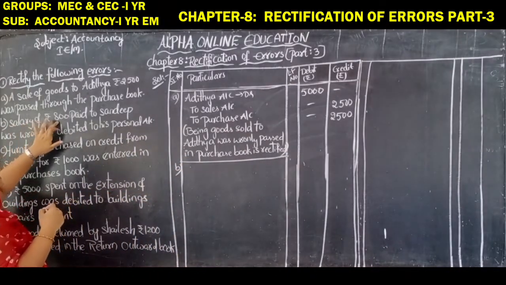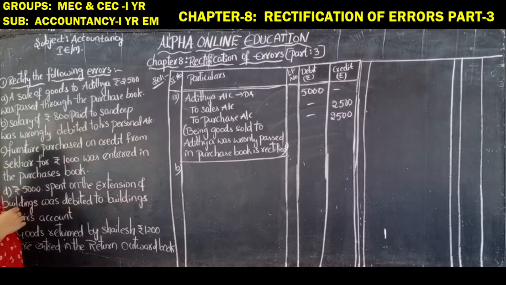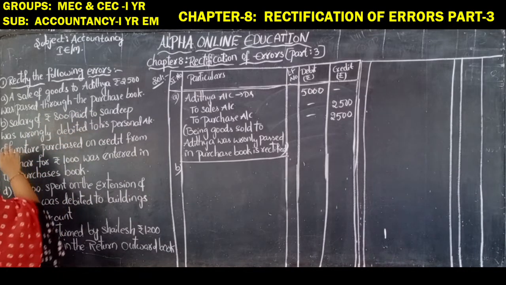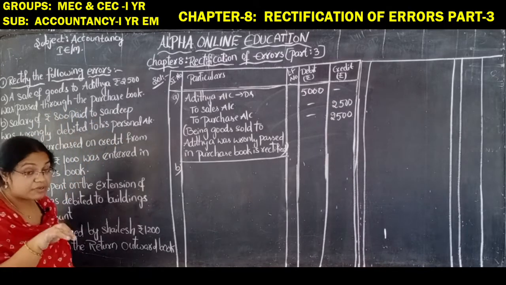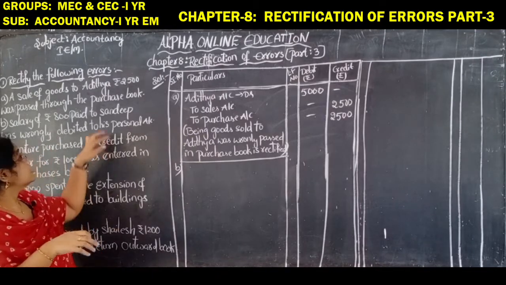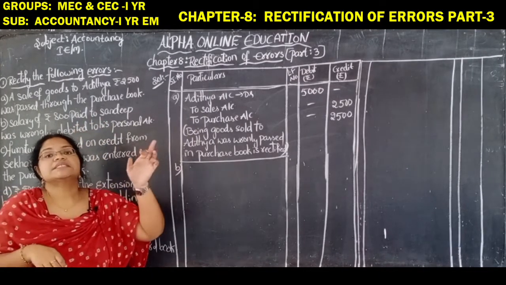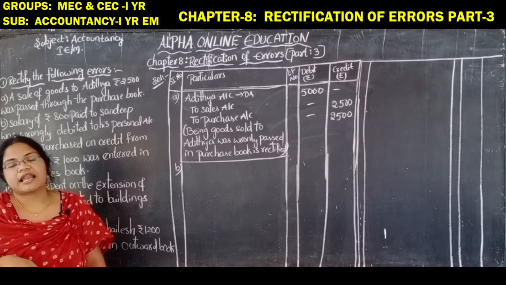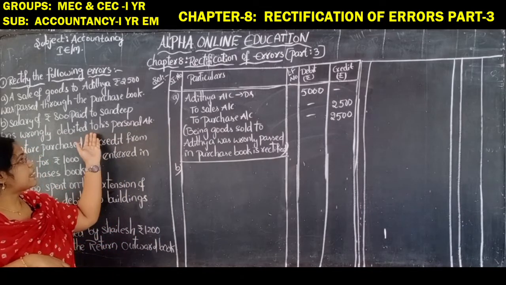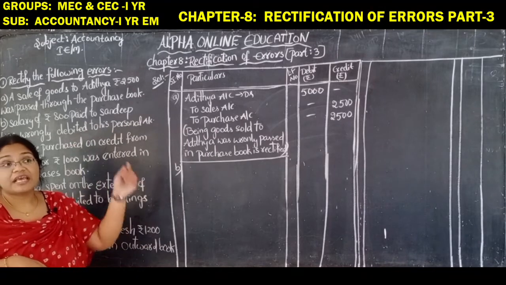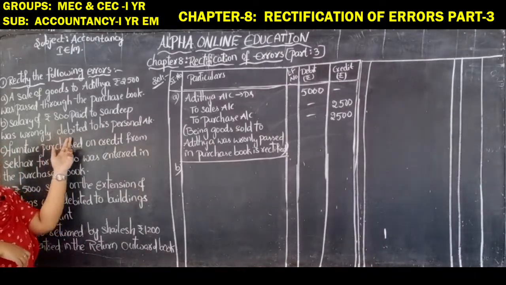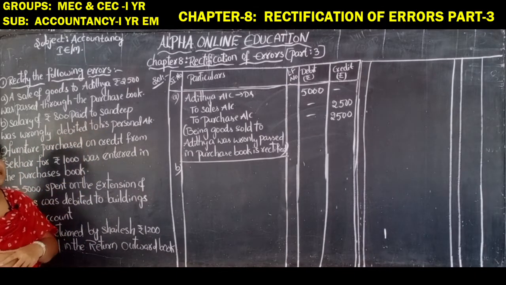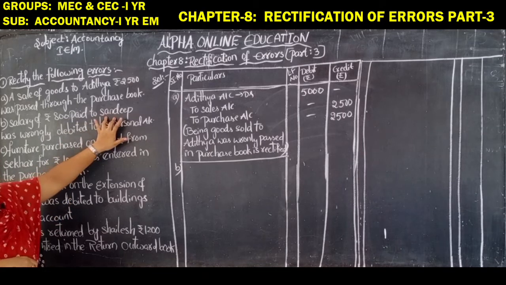Salaries of rupees 800 paid to Sandeep. We are paying salary to Sandeep. It was wrongly debited to his personal account. Means what they have written is Sandeep account debit to salaries account. They have written like this. They have debited the Sandeep account, so then we have to credit the salaries. They have debited the personal account, means the Sandeep account.